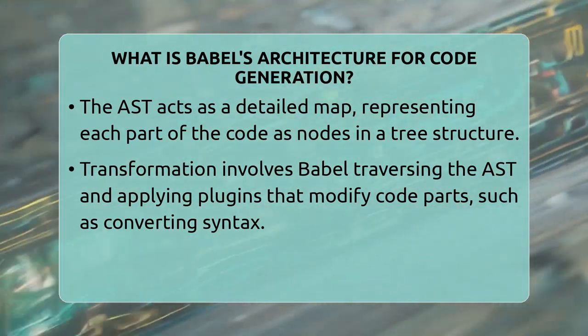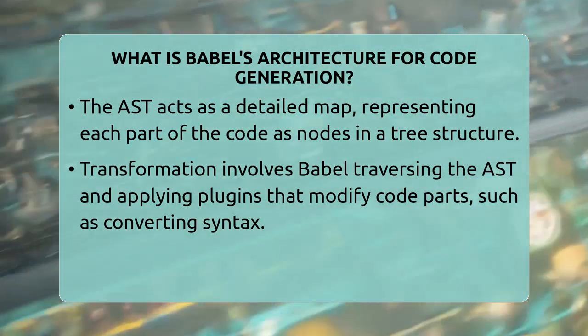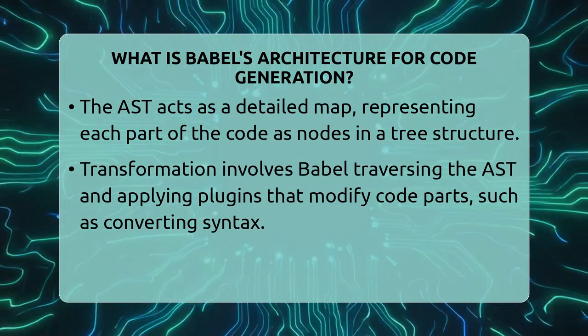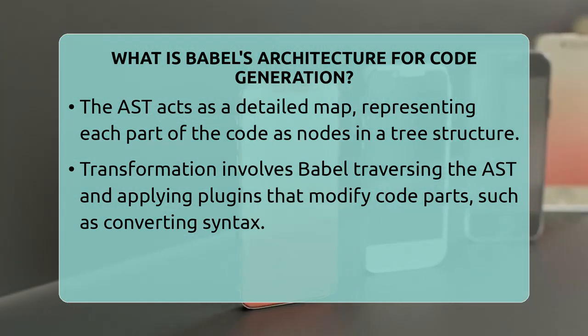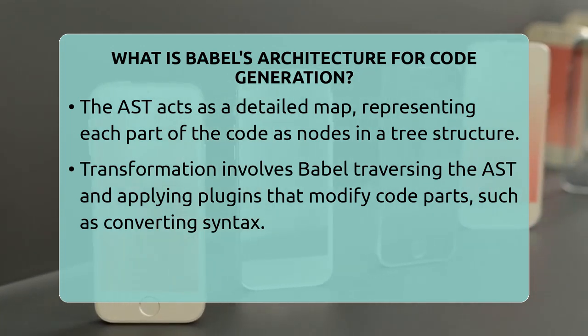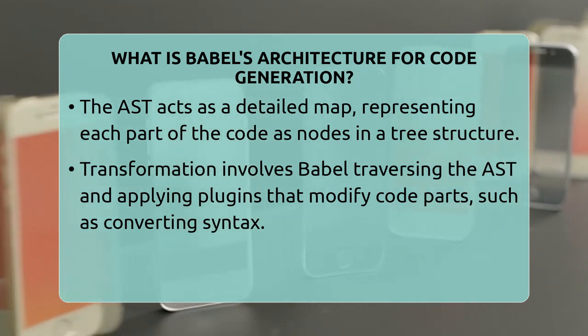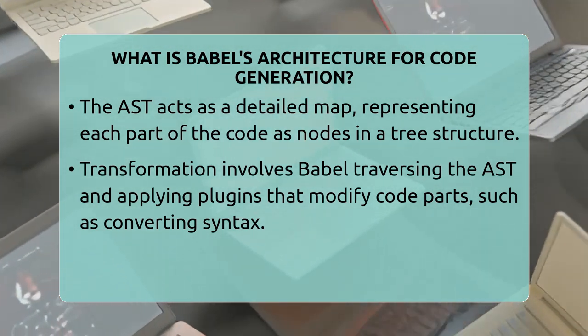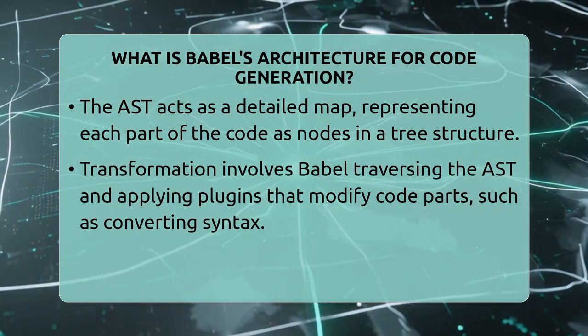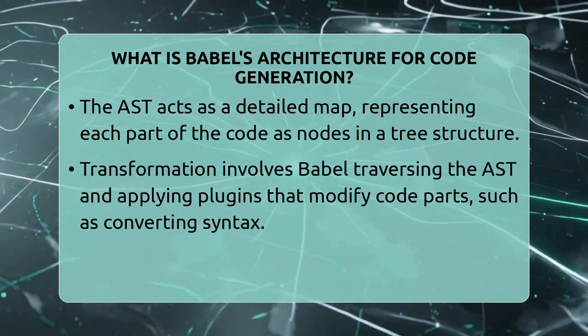Next comes transformation. Babel walks through the AST, visiting each node in a specific order. During this traversal, it applies a series of plugins. These plugins are like tiny workers that change parts of the code, such as converting arrow functions into regular functions or turning JSX syntax into React create element calls.